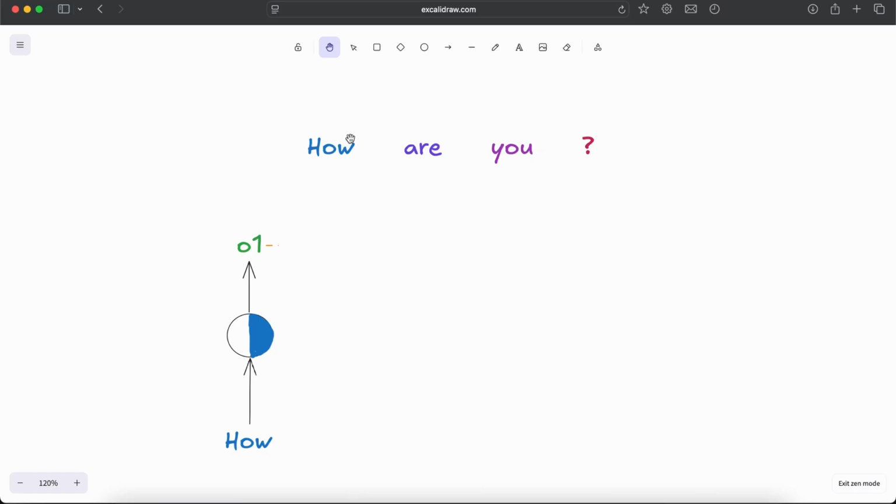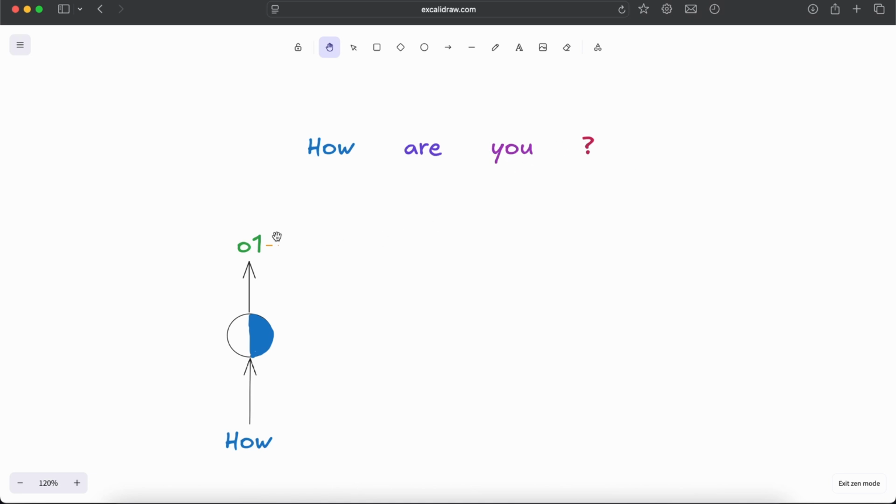So first we'll tokenize the sentence or the text. It can be a paragraph or whatever. First we will tokenize the text into words. For this sentence, we tokenize into three words and one punctuation mark. So we have how, are, you, and then the question mark.